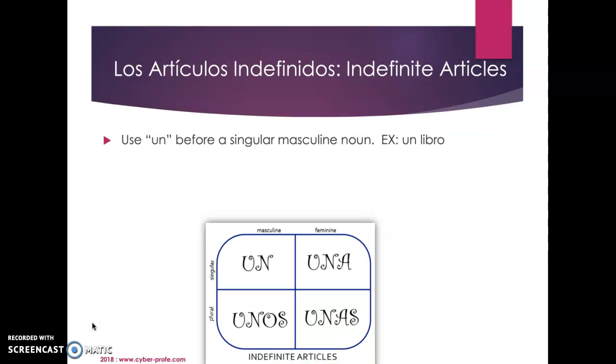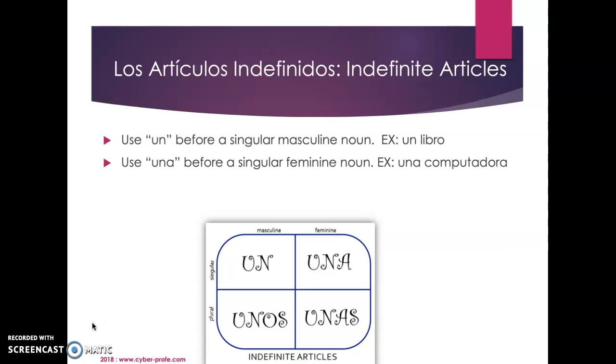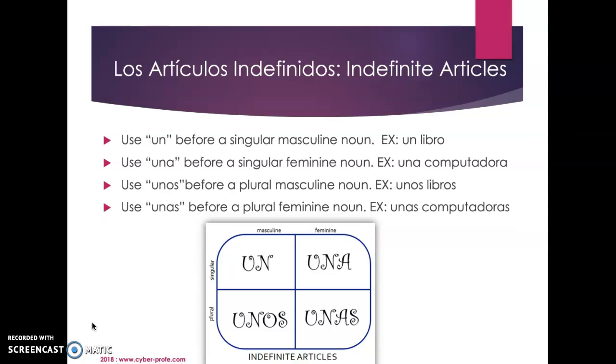So, we use un before a singular masculine noun. Our example is un libro, so a book. We use una before a singular feminine noun, so una computadora, a computer. Unos comes before a plural masculine noun, so unos libros, so some books. And then unas comes before a plural feminine noun, so unas computadoras. And then you can see the chart down below that breaks it into masculine and feminine in singular and plural.